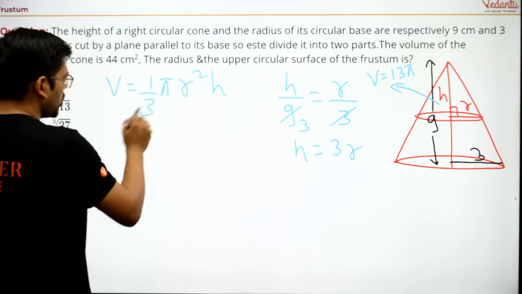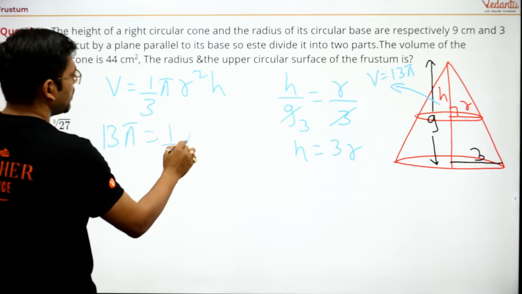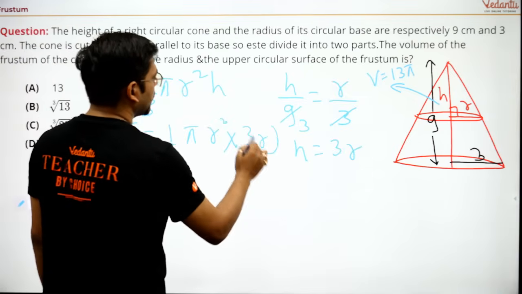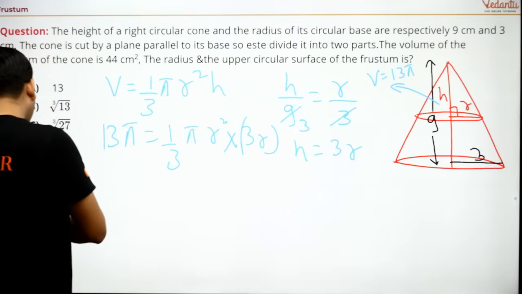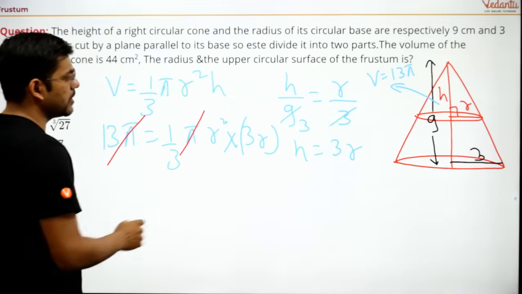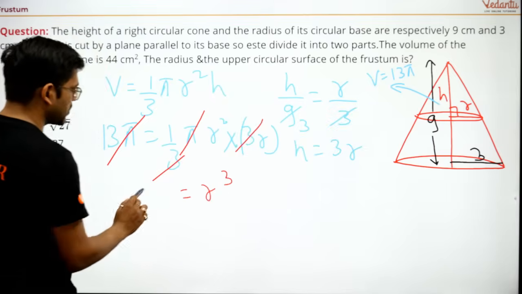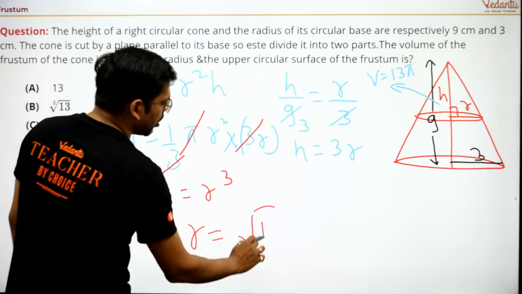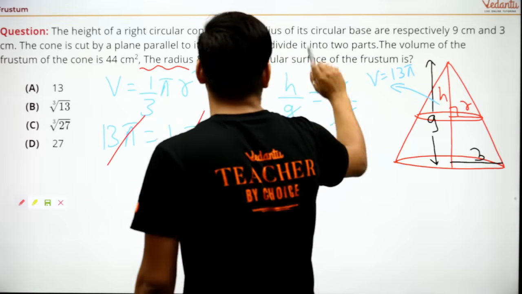Okay. So here this volume we had calculated as 13 pi is equal to 1 by 3 pi radius square into h. Now this h would be 3r. Now see guys, why I had used pi there, now you can very well get it. If I would have used the value of pi, it would have been clumsy. Here simply this pi and pi would be cancelled, this 3 and 3 would be cancelled, and this r square into r would be r cube, and this will be equal to 13. So here we will get the r value as cube root of 13.